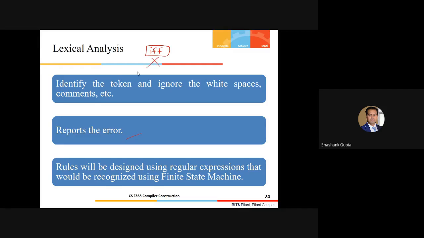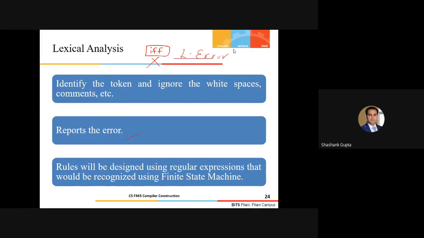Why is it an invalid token? Because it does not exist in my specifications of the language. It is not in my current dictionary, which I have made on my own. So I'll simply report it as a lexical error. My job is done, because my goal is to find the appropriate set of tokens.